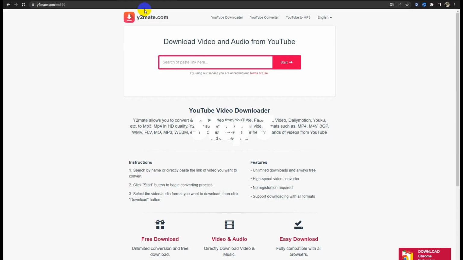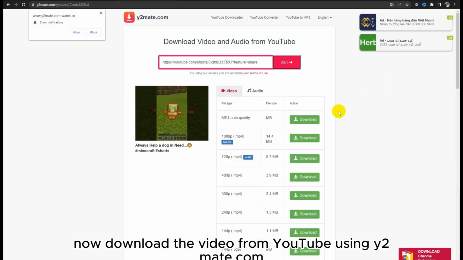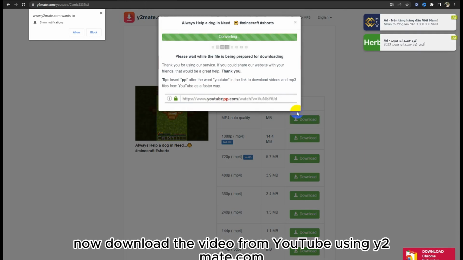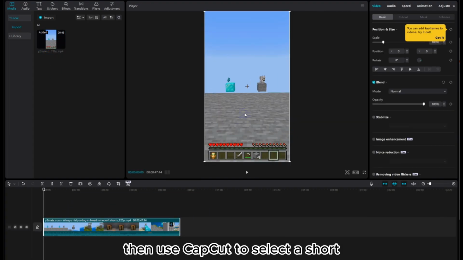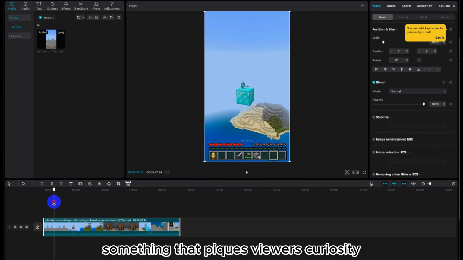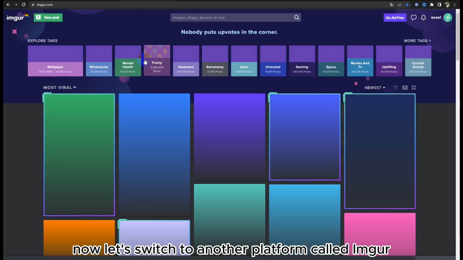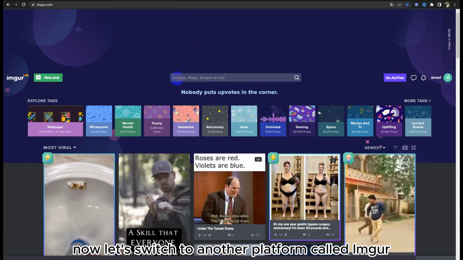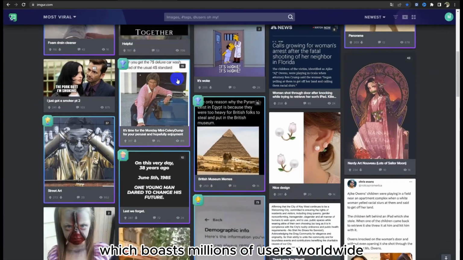Step 3. Now, download the video from YouTube using y2mate.com. Then, use CapCut to select a short, intriguing clip from the video, something that piques viewers' curiosity. Now, let's switch to another platform called Imgur, which boasts millions of users worldwide.